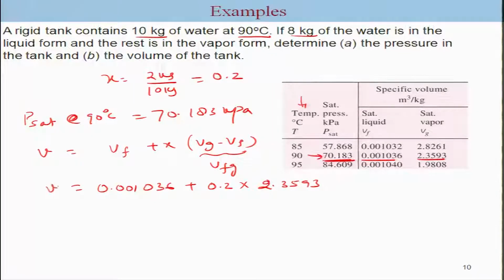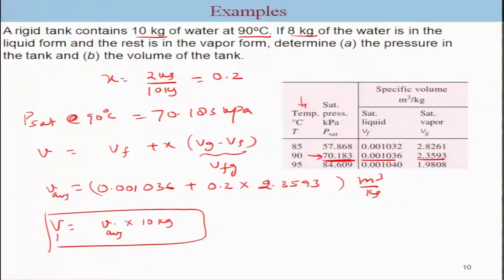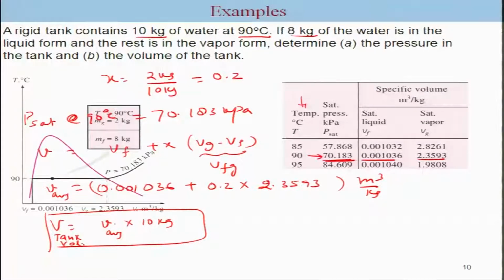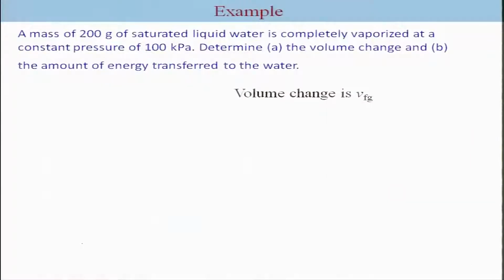That will give V in terms of meter cube per kg. Now, in order to get the volume, we need to multiply V by 10 kg. So, this is nothing but V average times 10 kg, and that will give us the tank volume. So, a simple way of using the tables to get the information for this case. Let us continue further with another example.